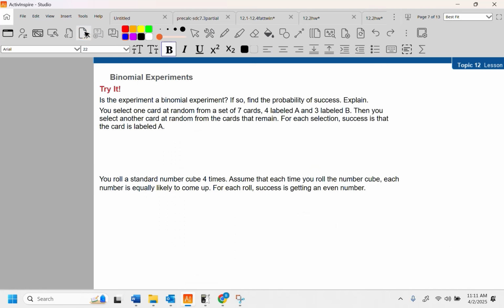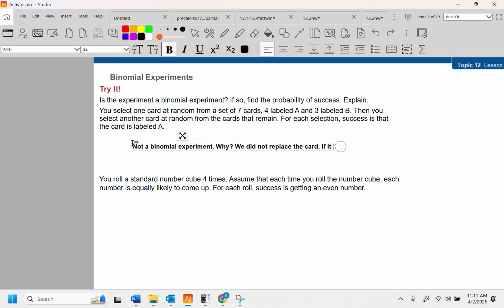All right, is the experiment a binomial experiment? If so, find the probability of success. Explain. You select one card at random from a set of 7 cards, 4 labeled A, 3 labeled B, then you select another card at random from the cards that remain. For each selection, success is that the card is labeled A. This is not a binomial experiment. Why? We did not replace the card.